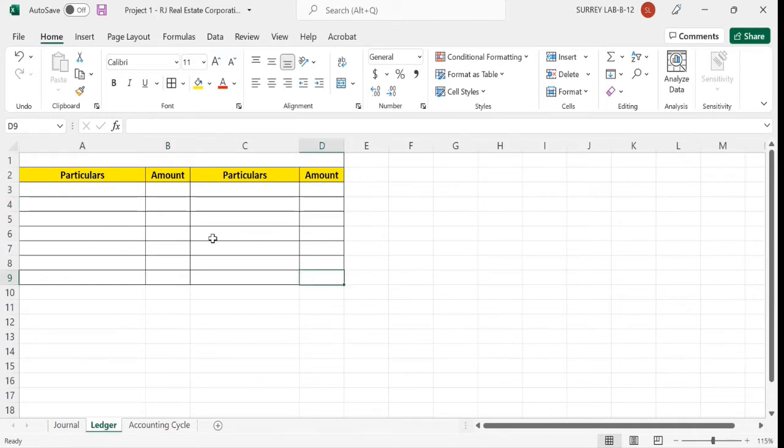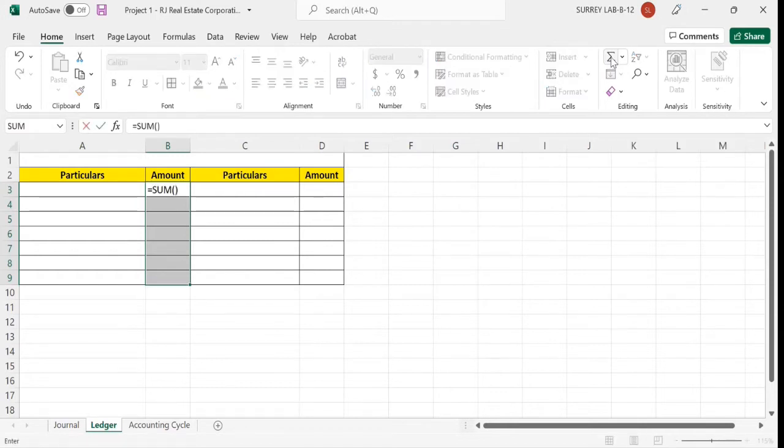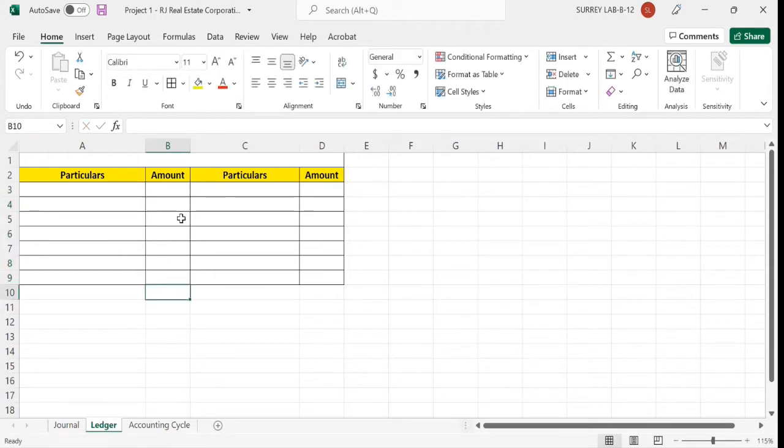For this one, there is a very simple formula. Look at this. If I select this one, at the last selected cell there will be a total. If I click on this one, it won't come. Why? I will explain it. I click on this one, it is coming here, but it should come here. The reason is, if we want to implement this formula the first time, we need to write any figure here, whatever you want.